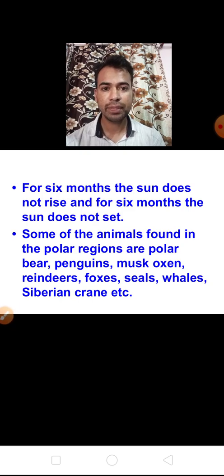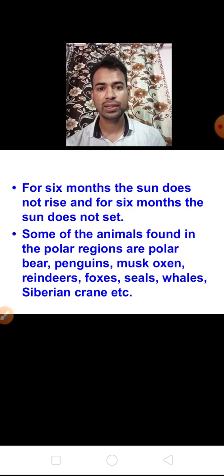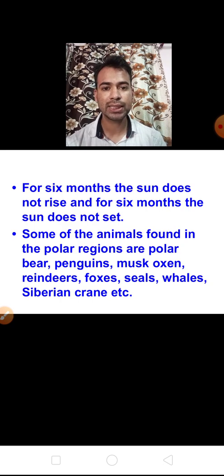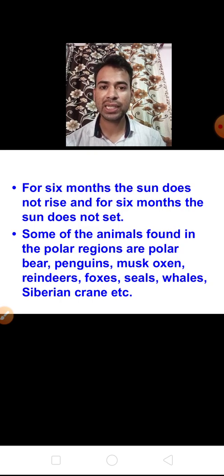One of the most interesting and important things is that in the polar region for 6 months the sun does not rise, and for the other 6 months the sun does not set. Half the year the sun does not rise and half the year the sun does not set. That's why the temperature goes very cold there.